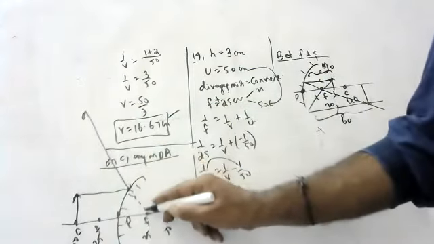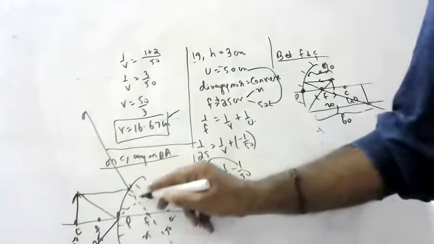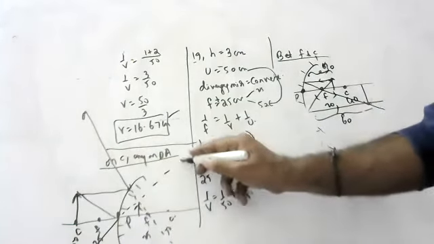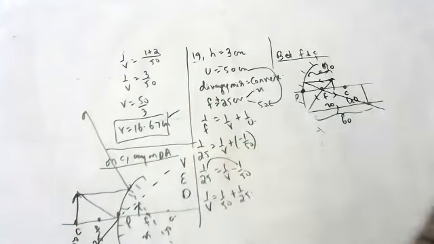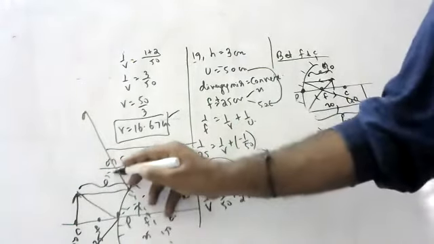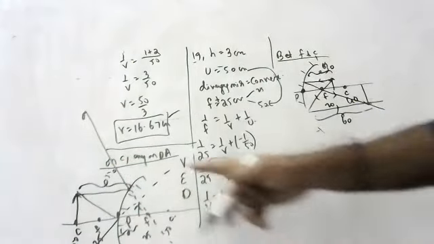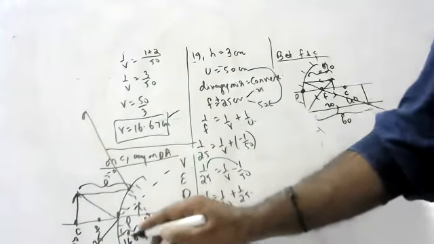But on extension, children, don't bend the ray. You'll get image like this, children. What are the characters? Virtual, erect, and diminished. What is the object distance, children? Object distance is 50. And what is the image distance, children? Image distance is 16.67.